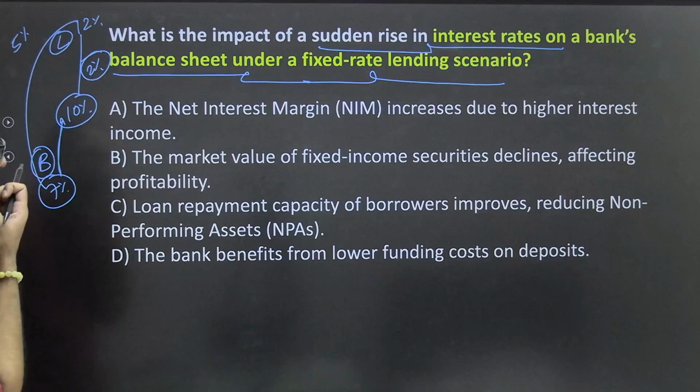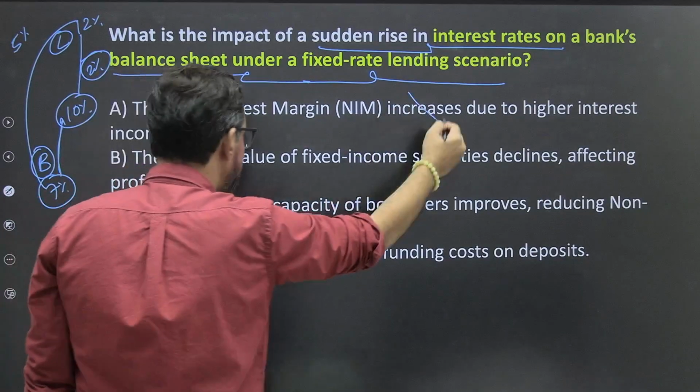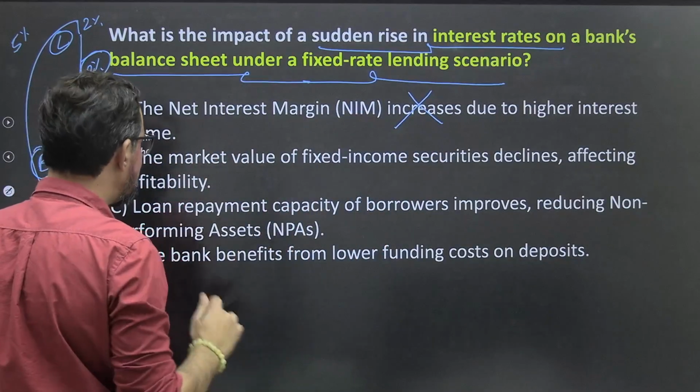The net interest income increase, no, it will decrease because your NII will decrease.